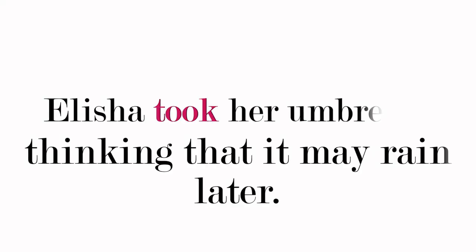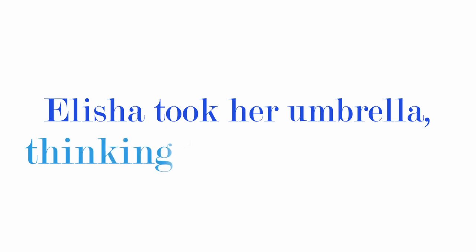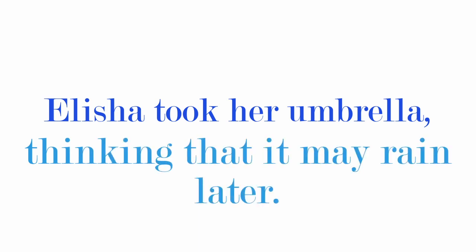In Alicia took her umbrella, thinking that it may rain later, we actually have 3 clauses. Don't know if you realize that, but we've got 3 clauses. Why do I say we've got 3 clauses? It's because we've got 3 verbs. We've got took, thinking, and rain as the three verbs. We've got the main clause, Alicia took her umbrella. We've got two subordinate clauses. The first one is thinking that it may rain later, the full thing. And the second one is that it may rain later, so without thinking.